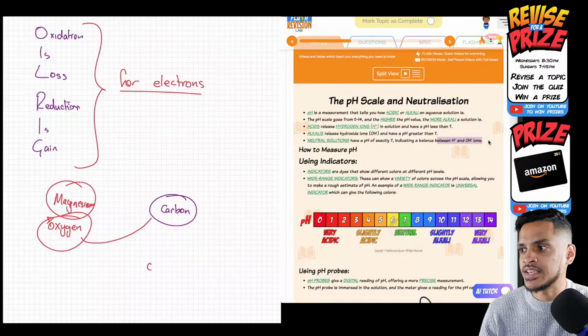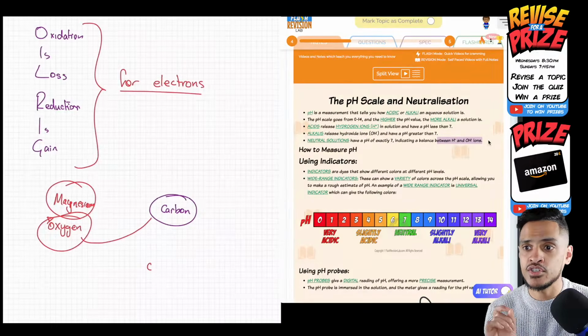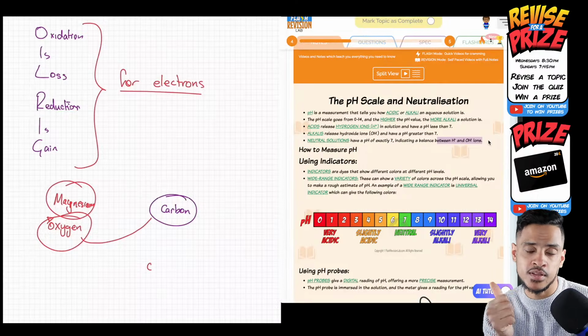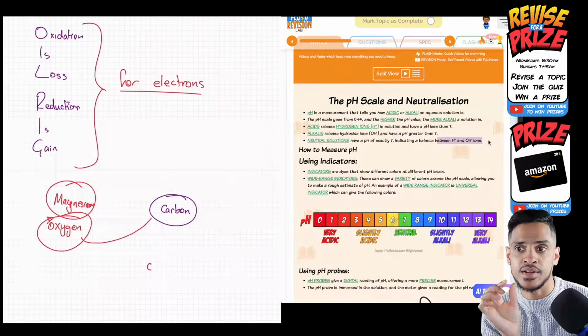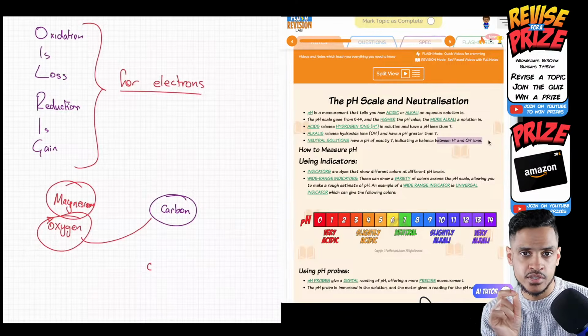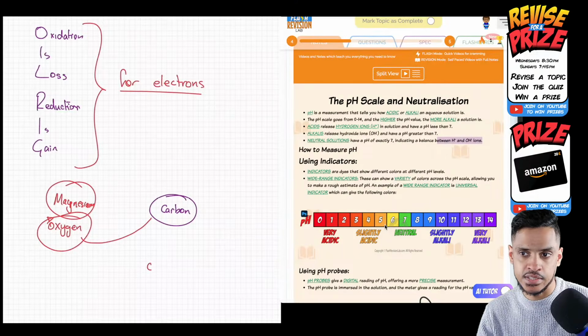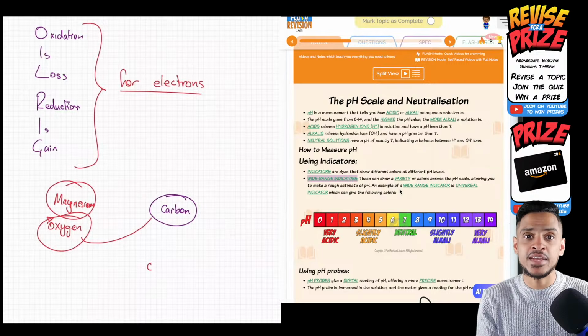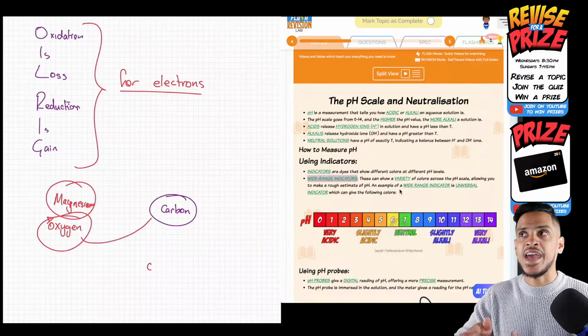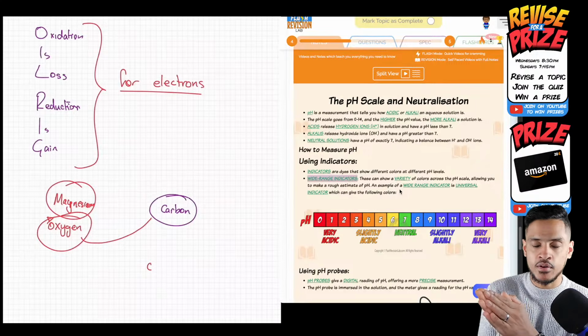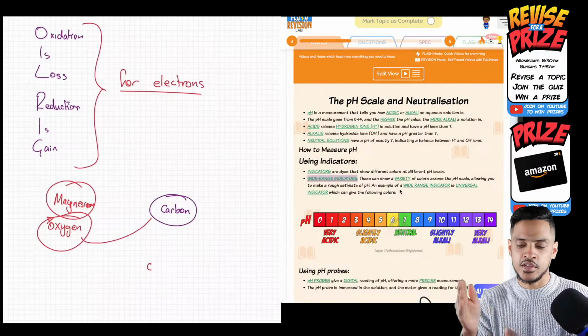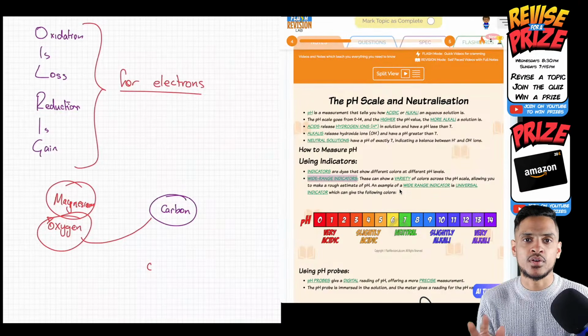Is phenolphthalein an indicator too? Yes, it is. But again, like methyl orange, you can't use it to predict the pH. Those two, methyl orange and phenolphthalein, are called narrow range indicators. Those are used in titrations. You only need to know about titrations if you do triple science. What I'm talking about here is universal indicator, which is an example of a wide range indicator. That's because it gives a big variety of colors, so you can estimate the pH. With phenolphthalein and methyl orange, you can only say yes, that's an acid, or yes, that's an alkali, but you can't estimate what pH it is.